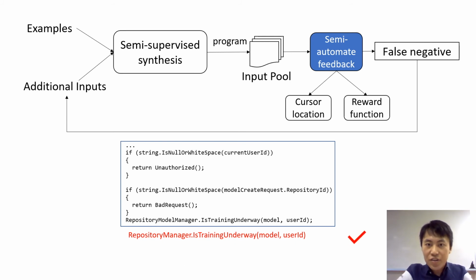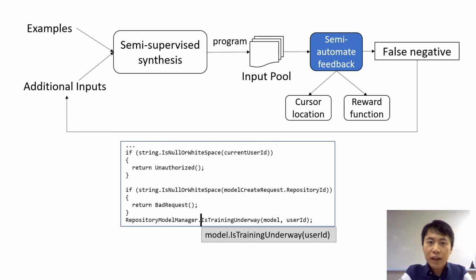The synthesis engine is then triggered with the invocation statement as additional input. At the same time, it will produce an edit suggestion at the cursor location. Actually, we have a fully automated feedback which doesn't even require cursor locations. Due to the time limit, I will skip the fully automated feedback.